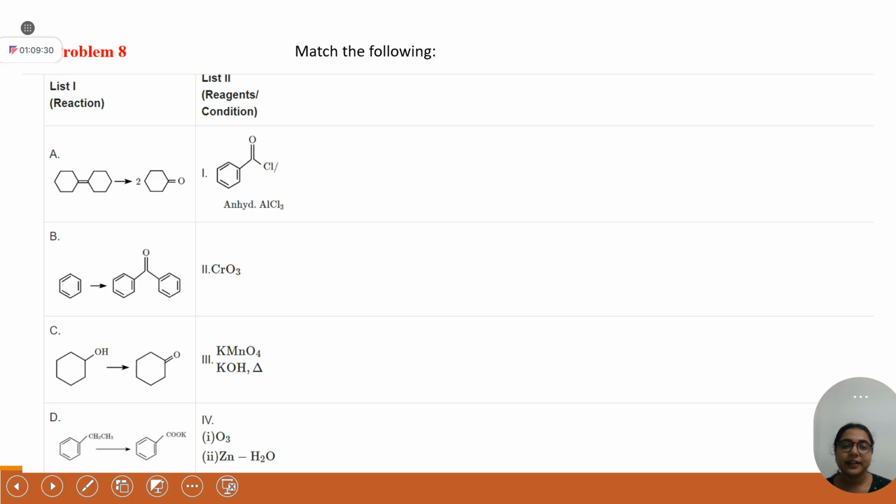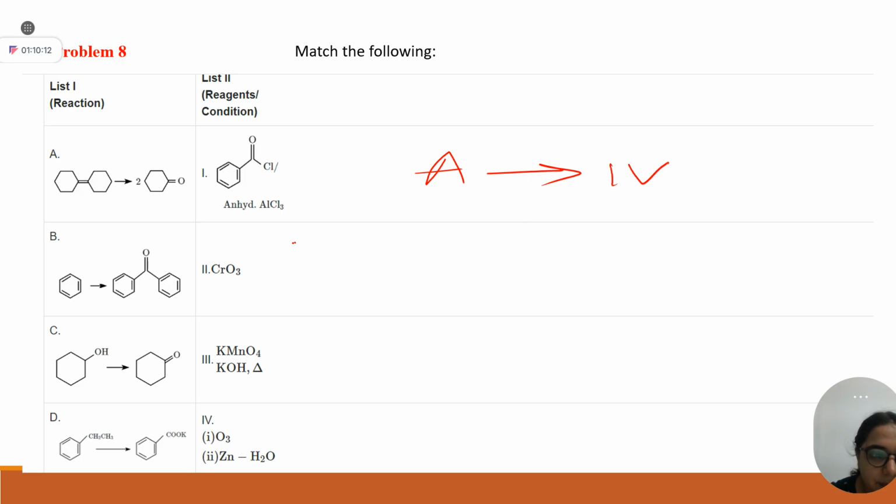Okay. Take 2 minutes for this question and tell me quickly. I have put in this problem session subjective, MCQ, match the following, and NAT type also. NAT means numerical questions. Okay, solve. First reaction, just a few slides back we have covered. Option A. With whom should I match option A? Quickly. Fourth. Ozonolysis. Okay.